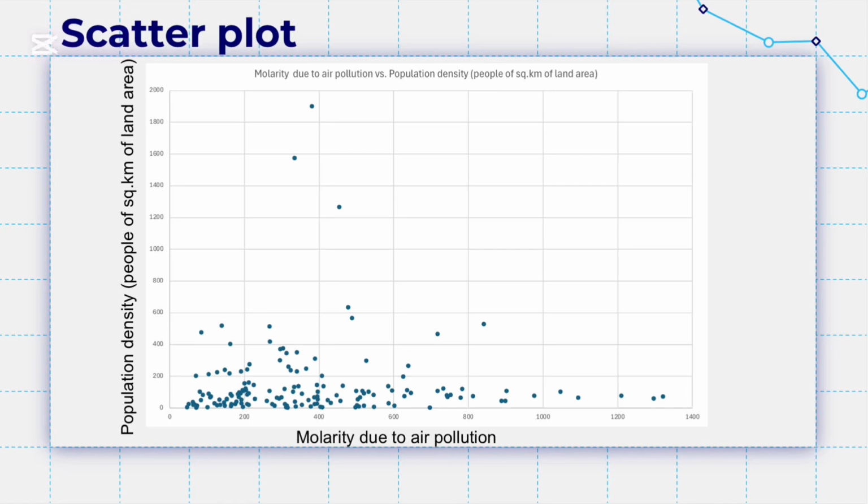However, the coefficient of determination R squared equals 0.42, which reveals that population density explains only 42% of the mortality variation, emphasizing the role of other factors like industrial activity or healthcare access. The substantial variability in both variables, mortality standard deviation equals 259.7 deaths per million, and density standard deviation equals 241.3 people per square kilometer, is visible in the plot's dispersed points, with outliers, for example, low-density areas showing unexpectedly high mortality, highlighting regional complexities beyond density alone.